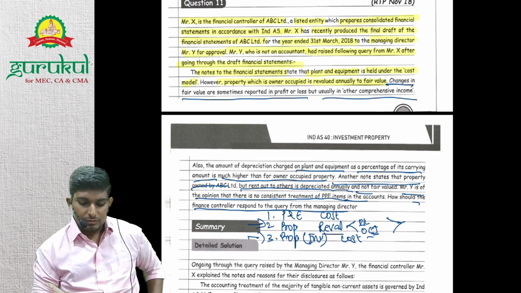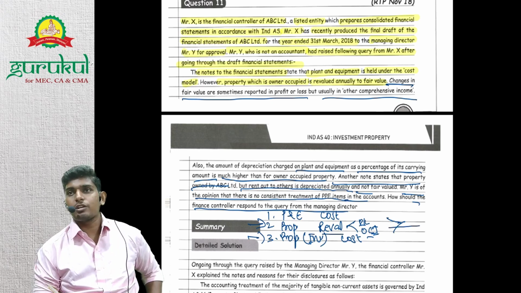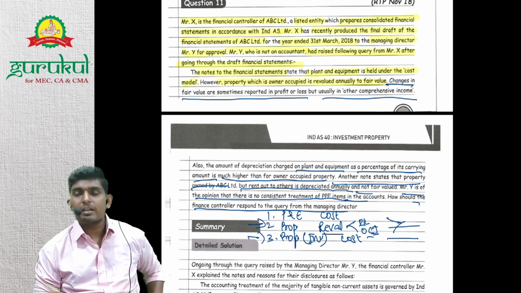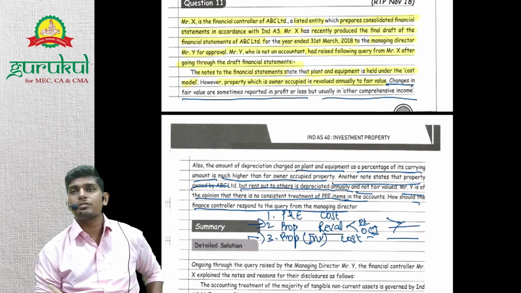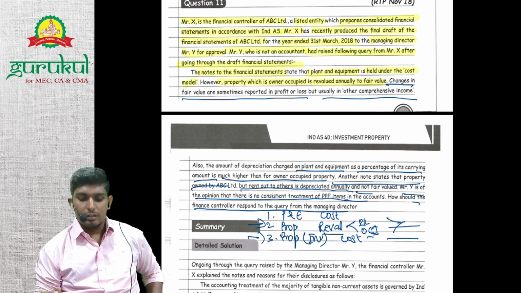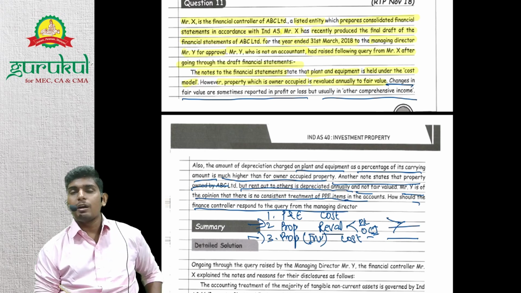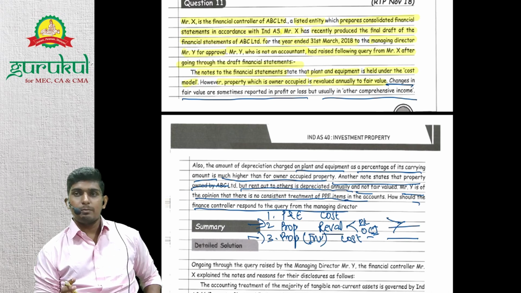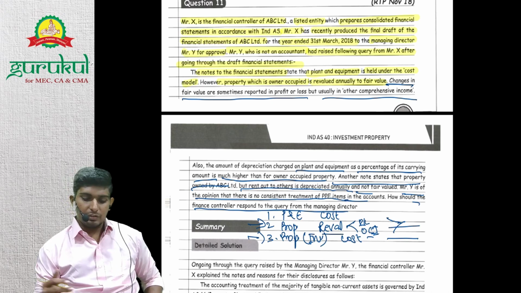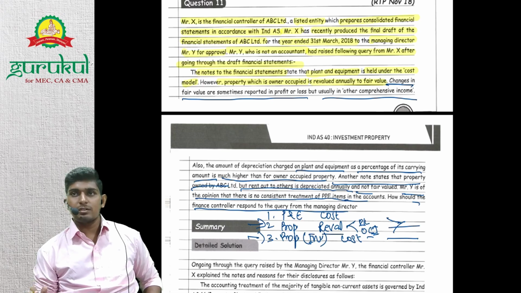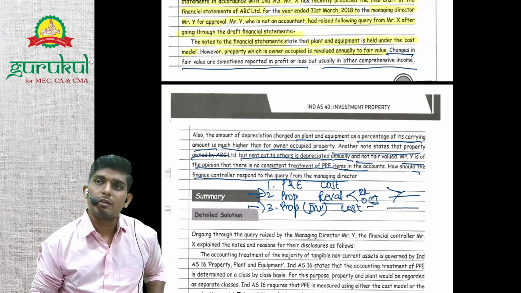Just because this property is following revaluation model, is there any compulsion for the other property to follow revaluation? No, because it's not PPE, right? If at all it was PPE and both had similar end use, then both need to follow the same, right? But it is investment property, different end use, different nature, and hence it can follow a different method, right?